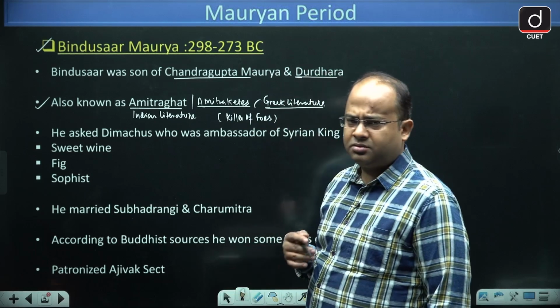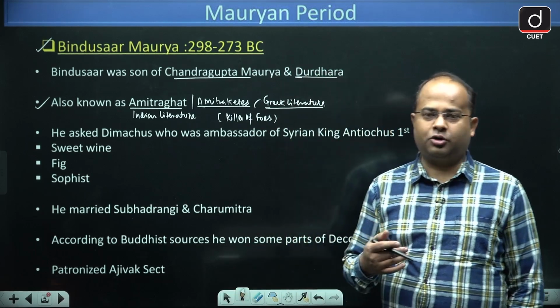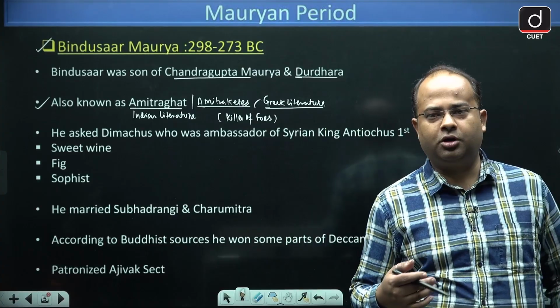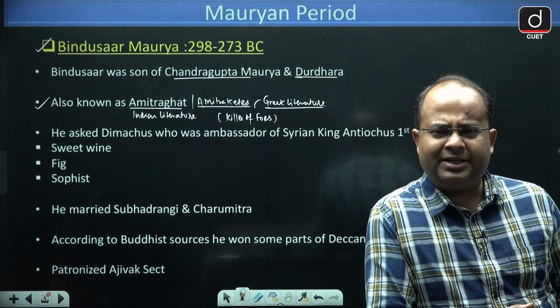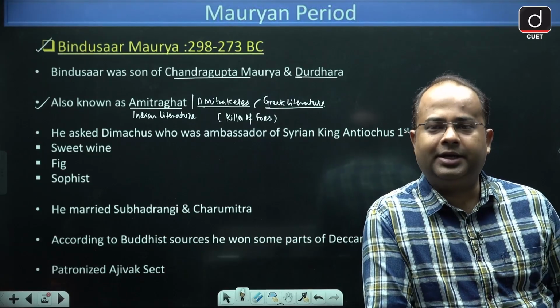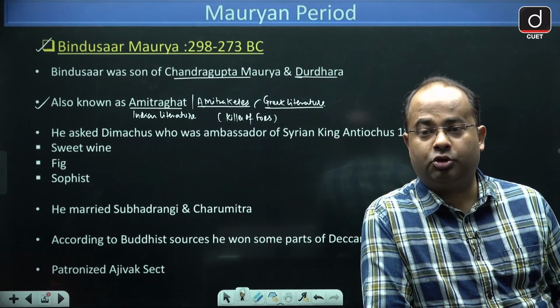Now guys, he was a very strong ruler, but not as strong as his father. He just consolidated the empire that was won by Chandragupta Maurya.